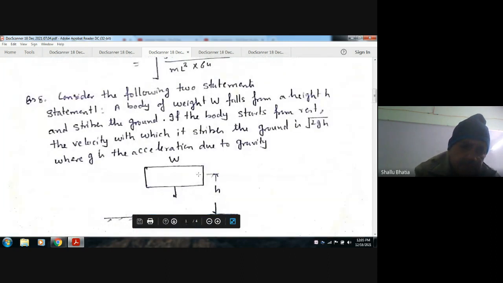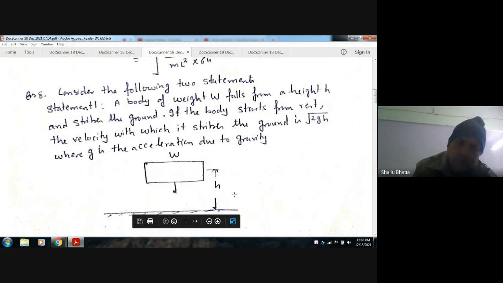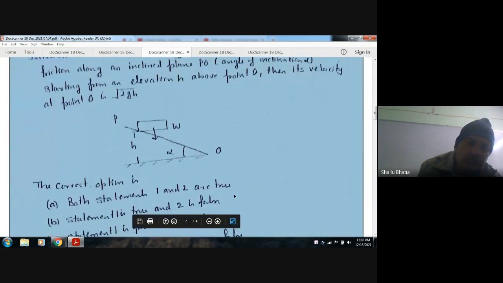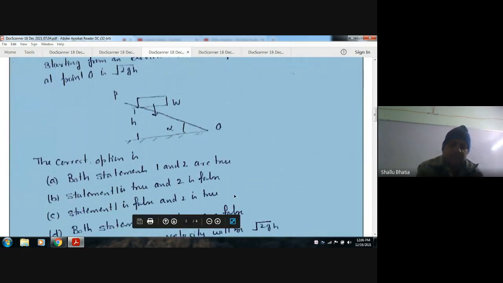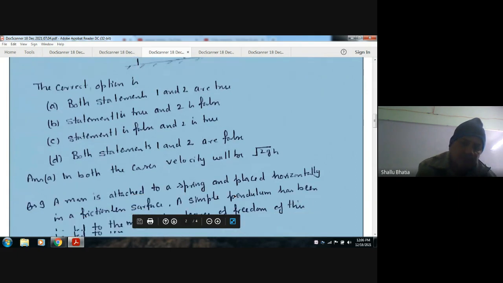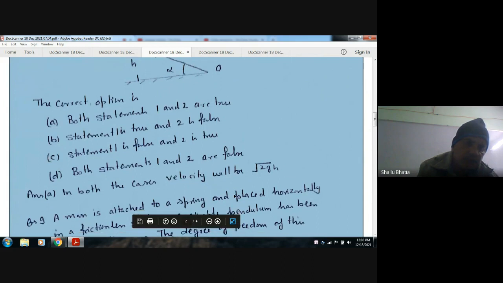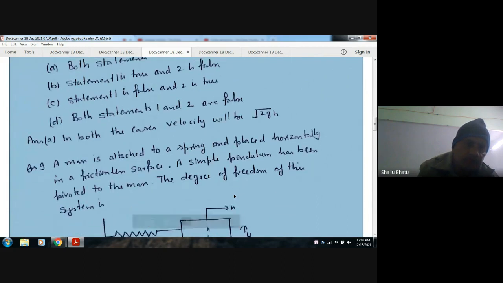Here the height is h. So the velocity in both the cases will remain the same because it depends upon the height only. It doesn't depend on the inclination or on whether it is falling vertically downward. So it will be the same in both the cases. Okay. Next,